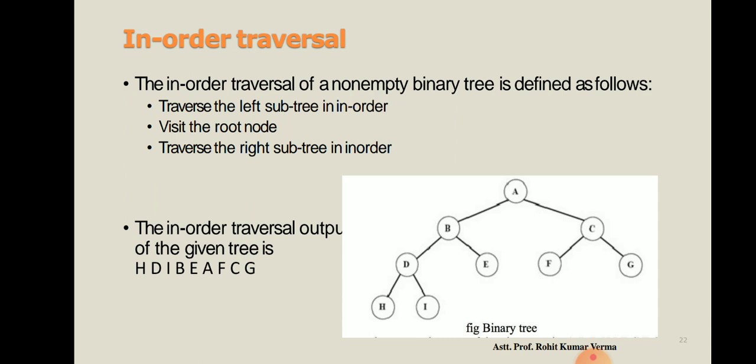Then we have to visit the root. For H the parent is D, so we write D. Then we have to visit the right subtree.